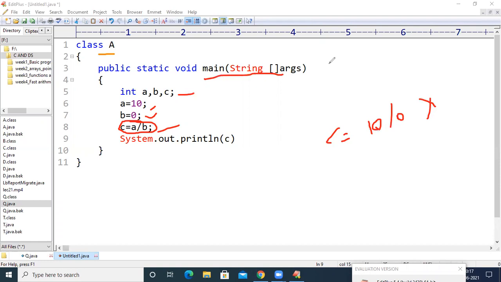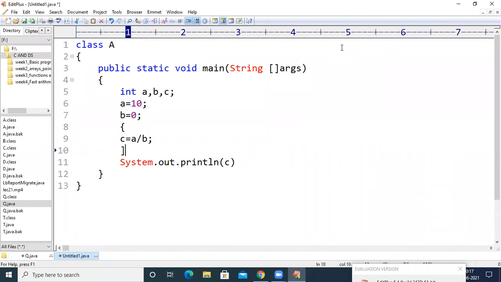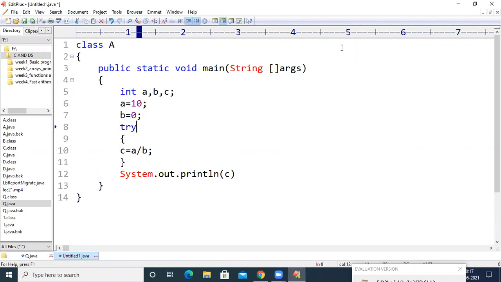Similar to what we have studied previously, if there is a chance of getting an exception at this particular line, you have to put this line in a block. If there are 10 lines, we can have 10 lines in that block. So for this block, in order to identify an exception, we need to use the try keyword. When we use the try keyword, we have to maintain the catch block here. So what is the type of exception I am going to get?